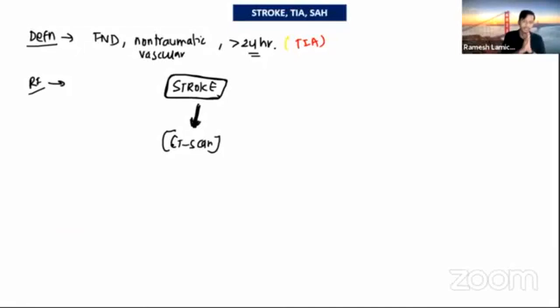We do it to exclude hemorrhagic stroke. Hemorrhagic stroke is seen immediately on the CT scan. So to exclude the hemorrhagic stroke and start treatment for the ischemic stroke, we do the CT scan. With the CT scan we can differentiate between hemorrhage and ischemic stroke. So then now we start the treatment.